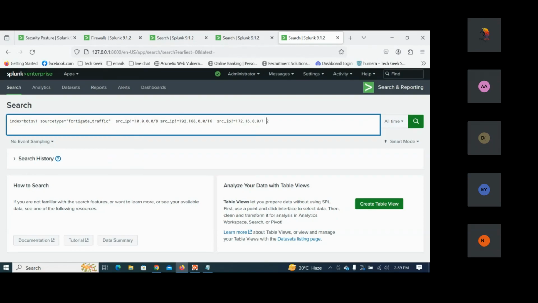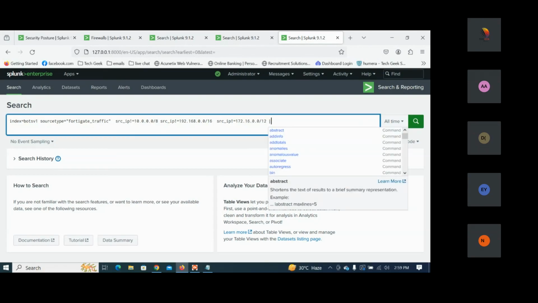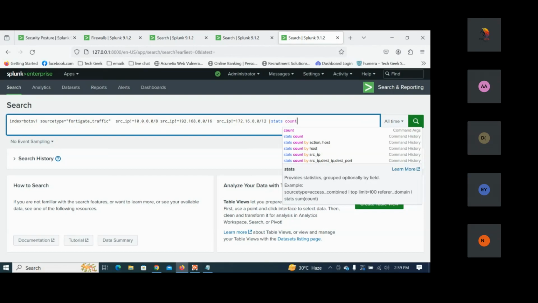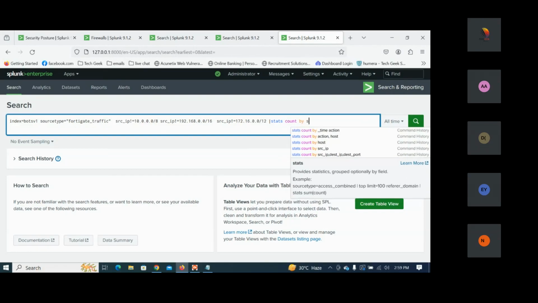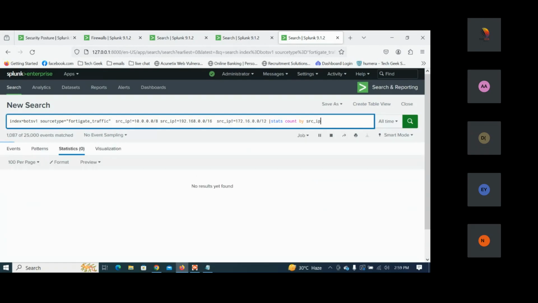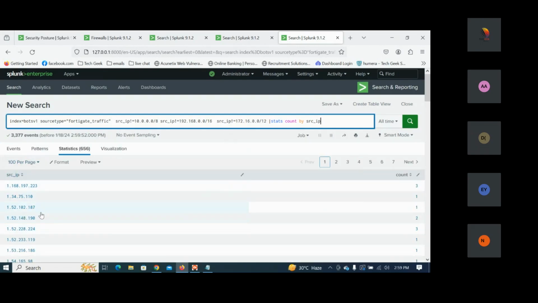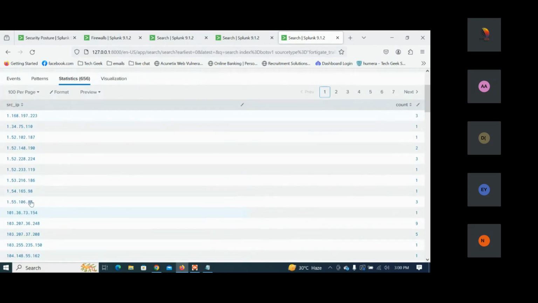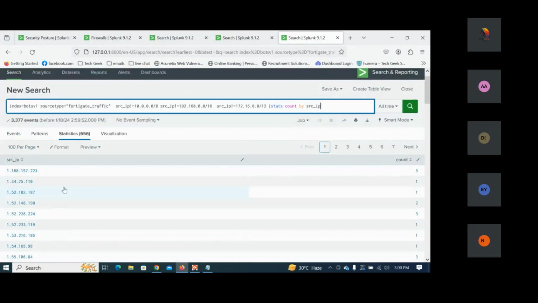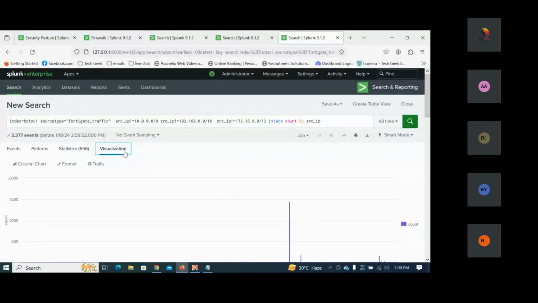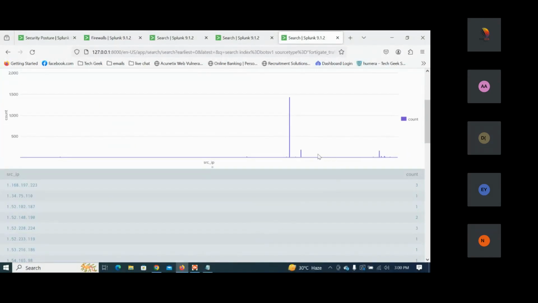I need the count here. If I need to see the count, I'll put the bar and say stats count by source_IP. I can see all the source IPs here, that is all the public IP addresses. So these are all the external IP addresses. Now I can take these IP addresses in two forms. One, I can take the visualization directly here and get this result.